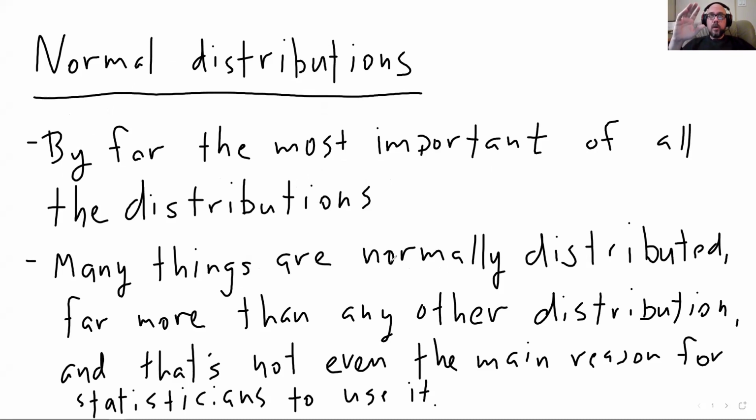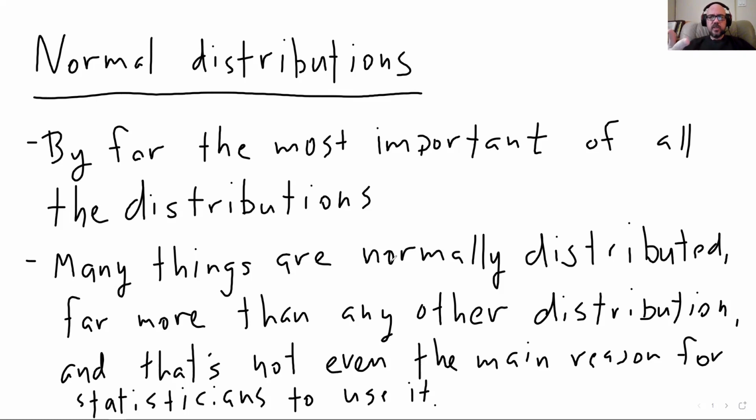Where it comes from is actually a really interesting 100-year-long story about astronomers trying to measure the position of stars accurately. When you're doing that with hand-pointed telescopes, there's always errors, and so you have to figure out how to account for the errors. There's this long history that eventually leads to the normal distribution being the answer to how the errors are distributed.